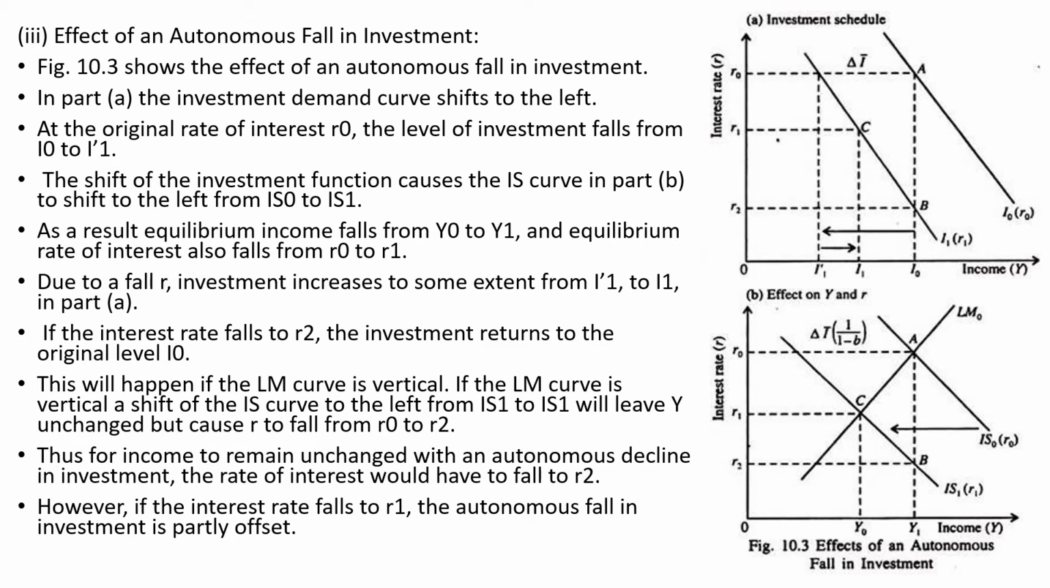Due to the fall in the interest rate, investment increases to some extent, and if the interest rate falls to R2, investment returns to the original level I0. This would happen if the LM curve is vertical. If the LM curve is vertical, a shift in the IS curve to the left from IS0 to IS1 would leave Y, or income, unchanged, and this will cause the interest rate to fall from R0 to R2. However, if the interest rate falls only to R1, the autonomous fall in investment is partly offset.